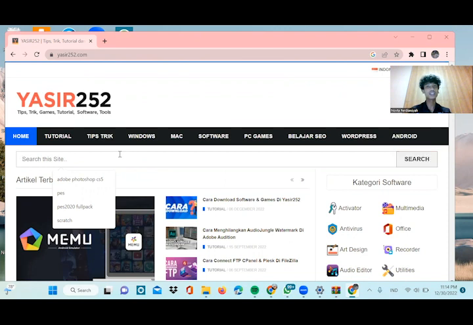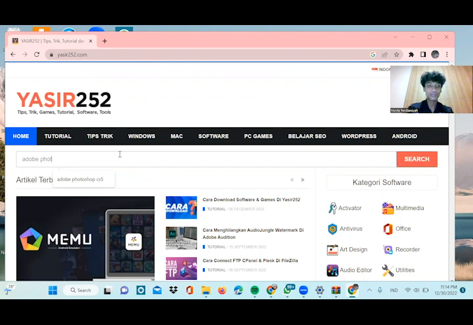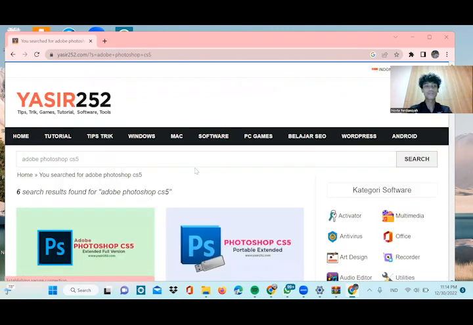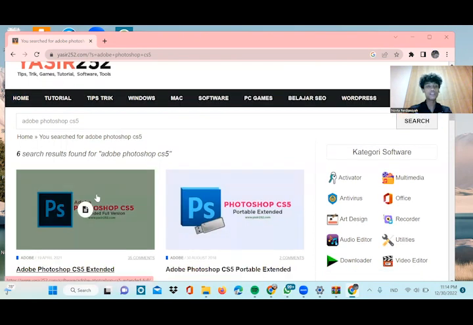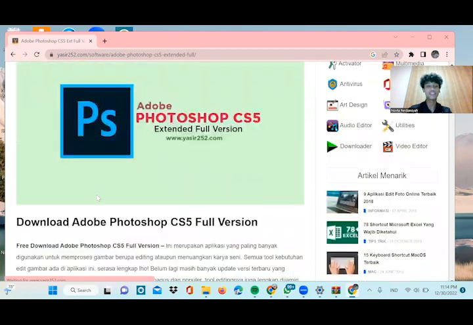After that, in the search column, type Adobe Photoshop CS5. Okay, enter or search. After that, click Adobe Photoshop CS5 Extend Full Version.